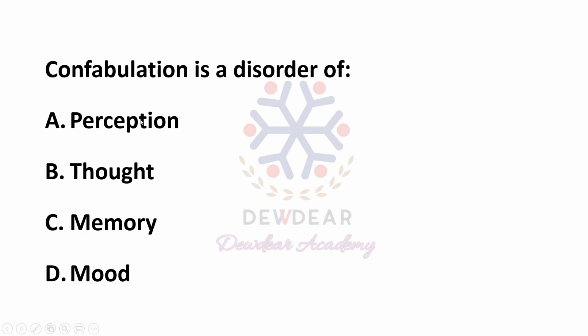The perceptual disorders mainly include hallucination and illusion. Then disorders of thought and speech include word salad, echolalia, perseveration, verbigeration. All these are disorders of thought.